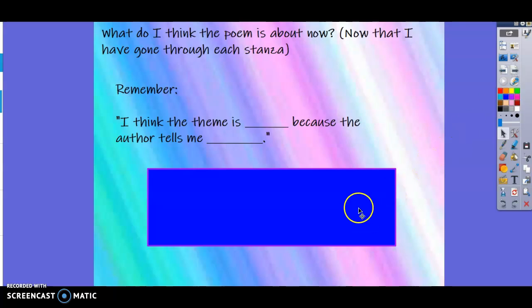Let's see. We have our sentence frame. Keep that in mind. I think the theme is blank because the author tells me blank. Now, if you already have one, see how similar it is to mine, if we were on the same wavelength here. And if you need to, take another minute to pause in case you don't have yours yet.